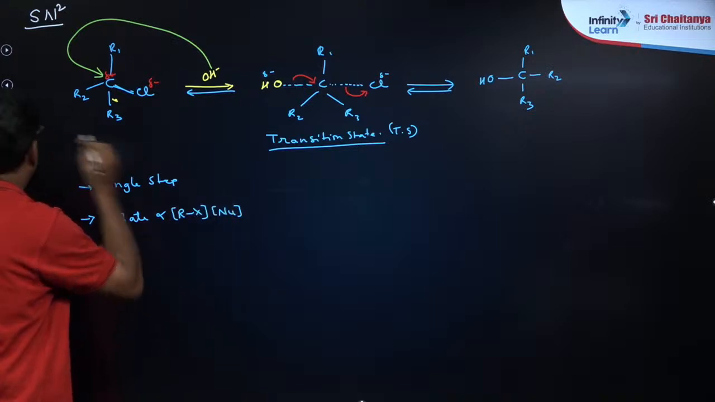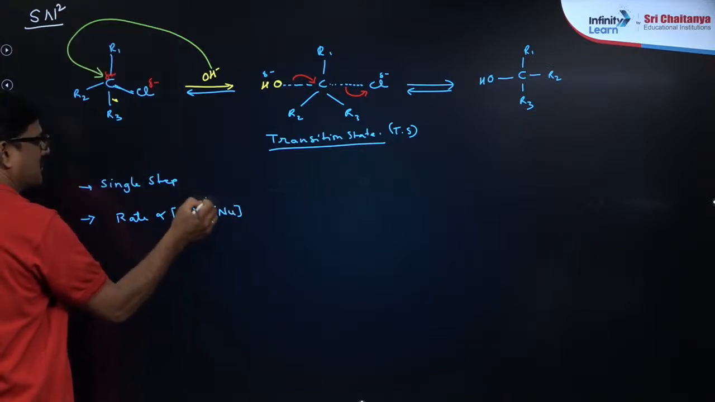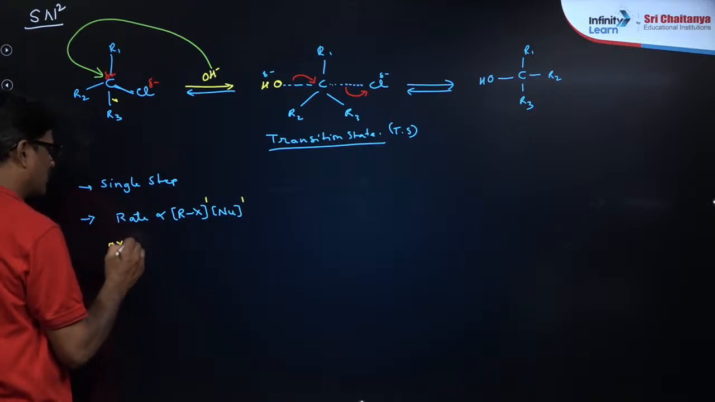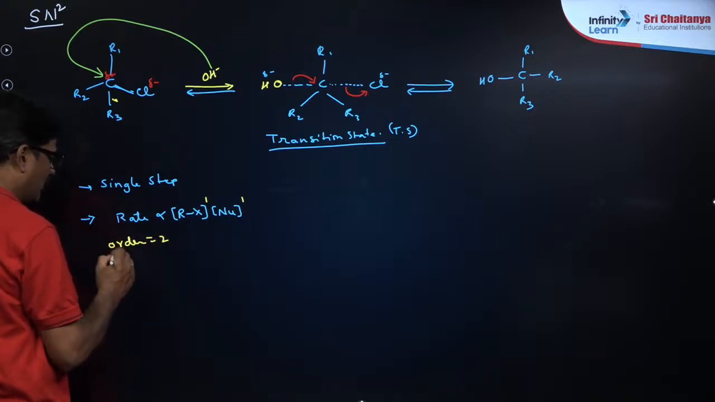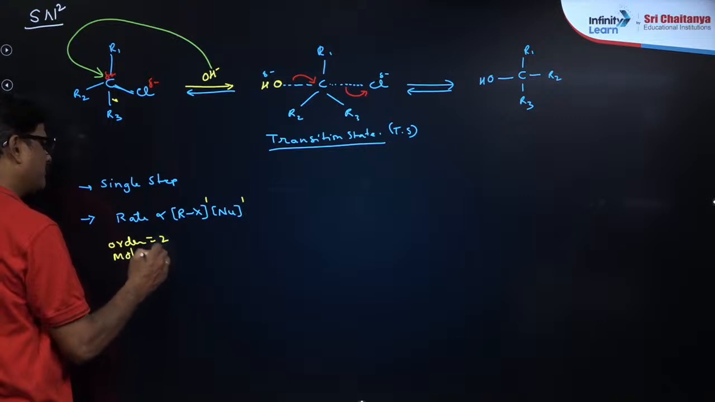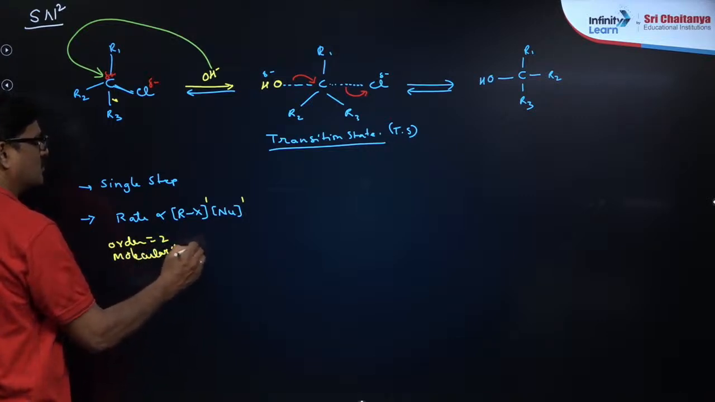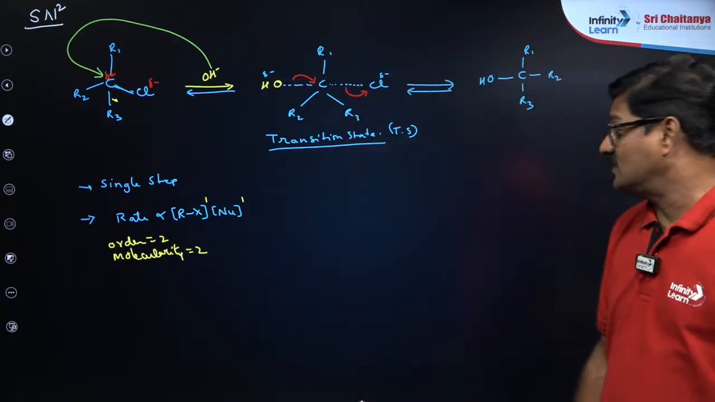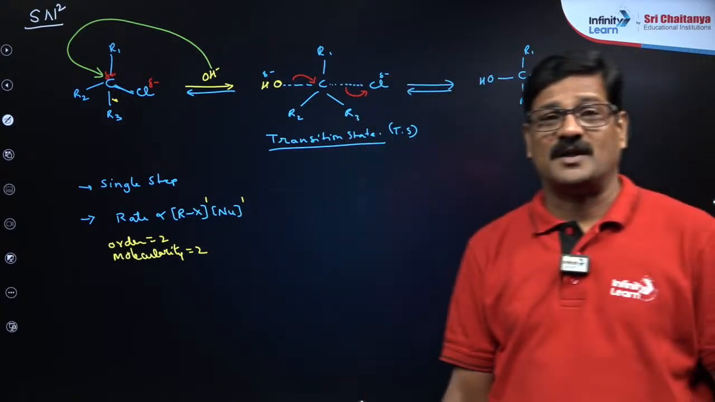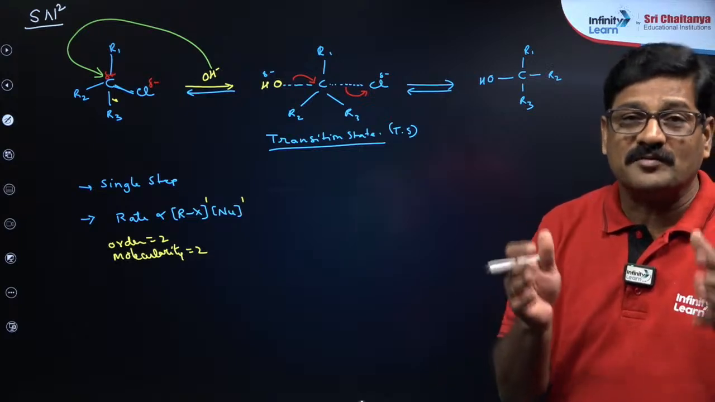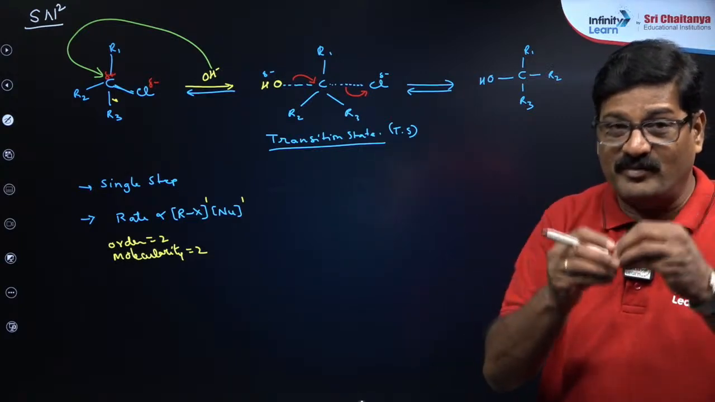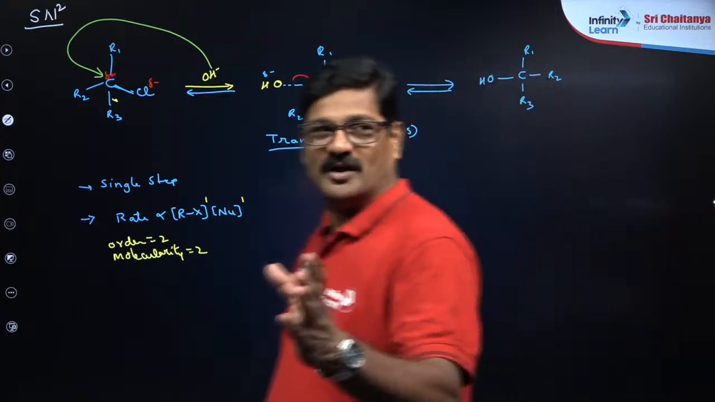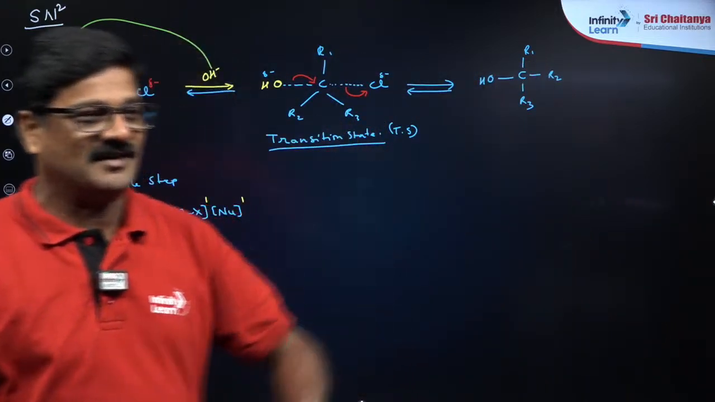Nucleophile. So according to chemical kinetics, this 1 plus 1 is equal to 2, order is equal to 2, and molecularity also 2, right? Why? What is the molecularity? You have studied it in chemical kinetics, right? The number of reacting species that make a collision in a single step is called molecularity. Remember?